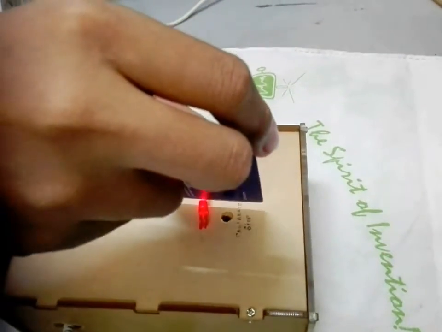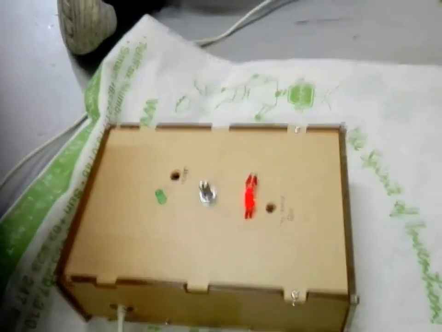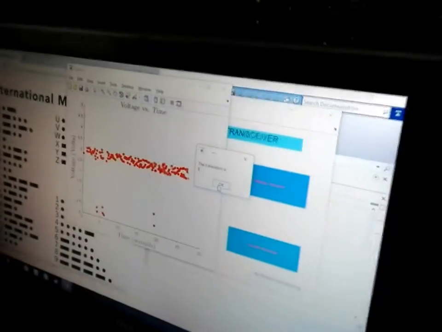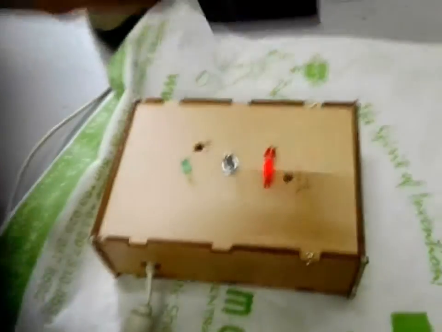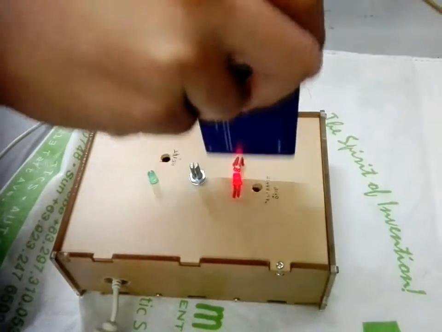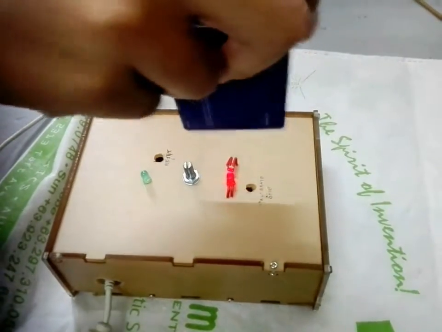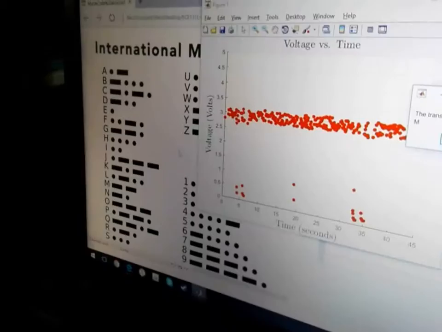The result gives us an A. What he did was a dot and a dash. Try another. He gave us an E, which corresponds to a dot only. Another, and the next one he did was two dashes, which gives us a letter M.